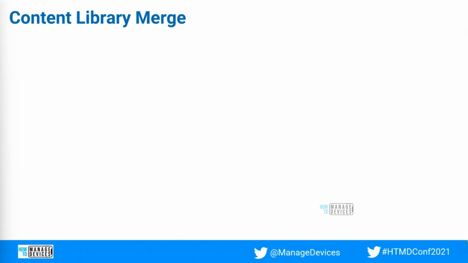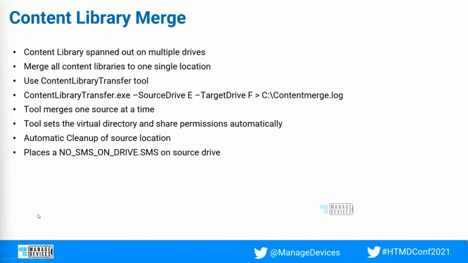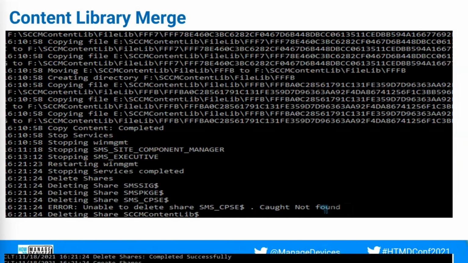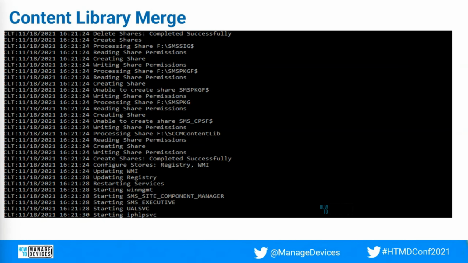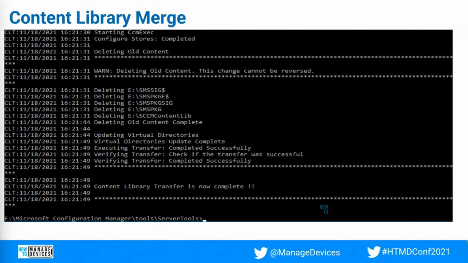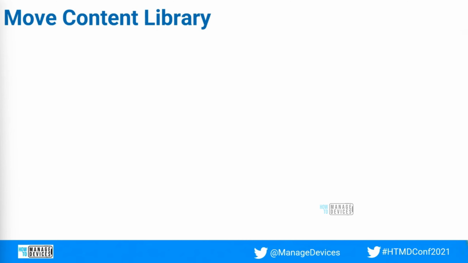In most of the cases I have seen, the servers have multiple content library drives, like if you have C, D, E, F, all those drives will have the content lying on them.